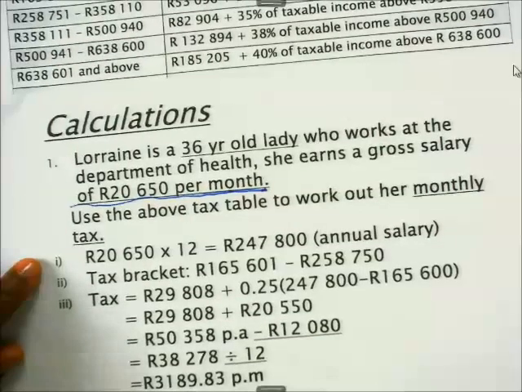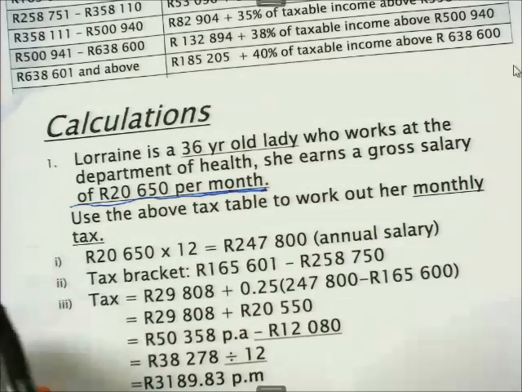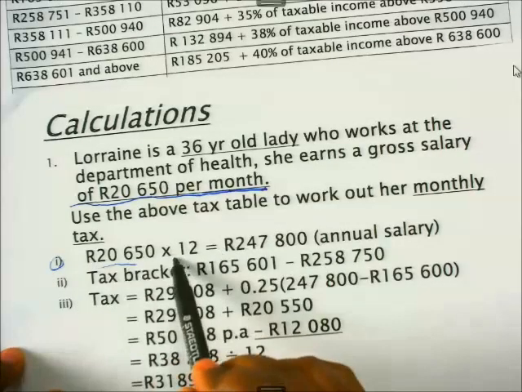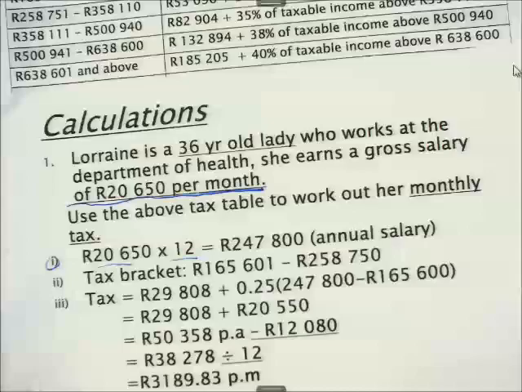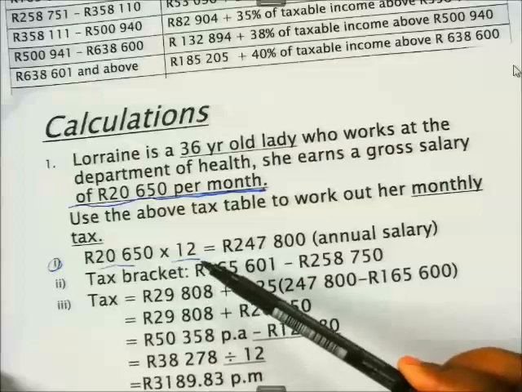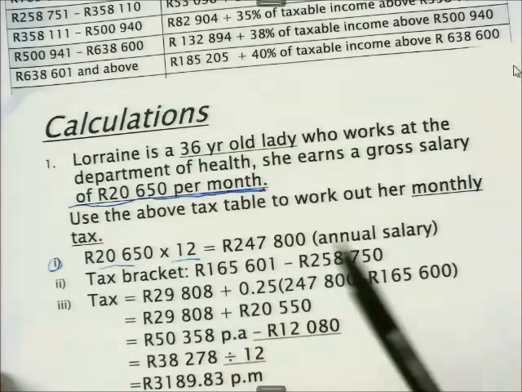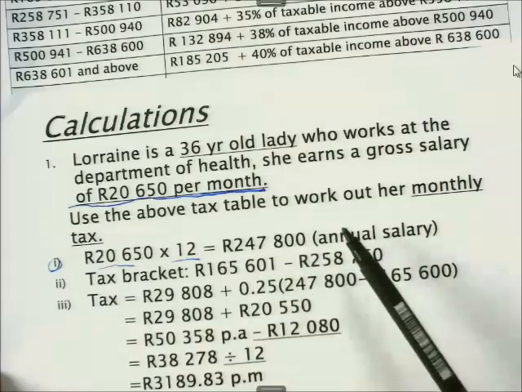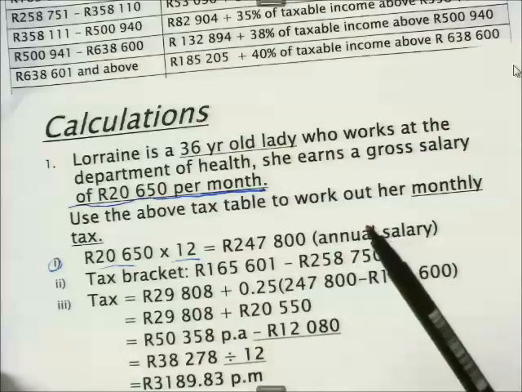Remember, last time we said we cannot calculate tax based on monthly salaries. It means the first thing that we need to do is multiply this monthly salary by 12. When you multiply 20,650 times 12, you end up with an annual salary of 247,800. Now, this is step number one.